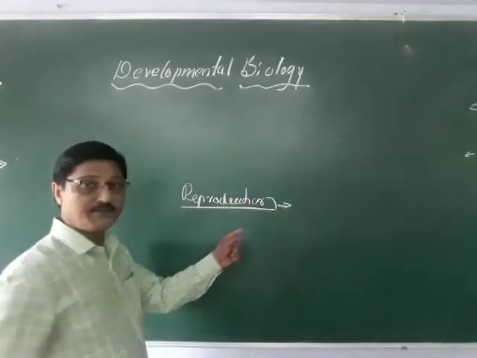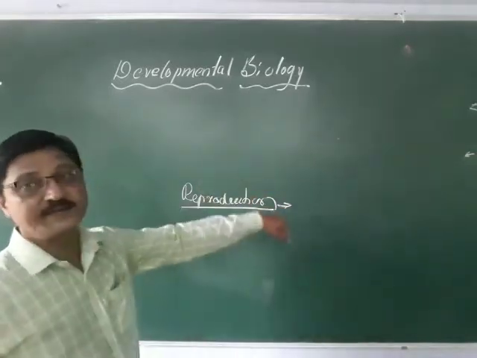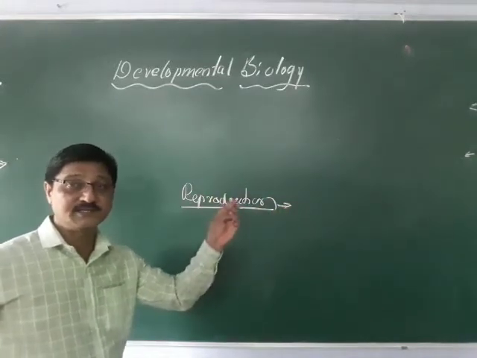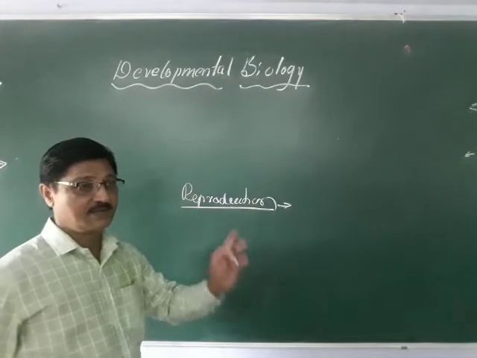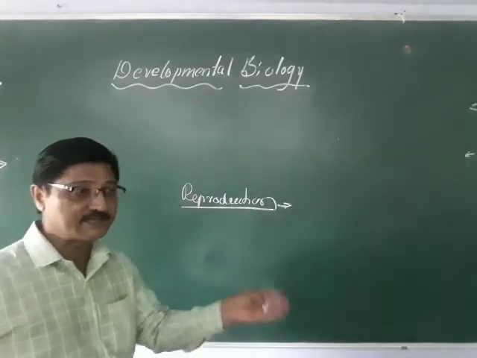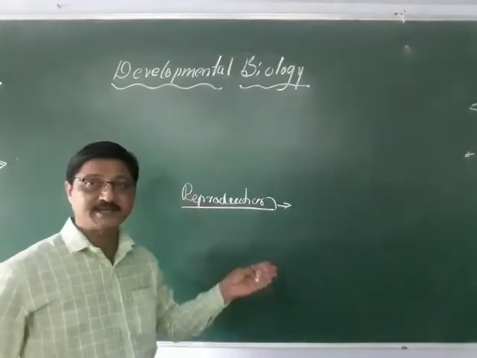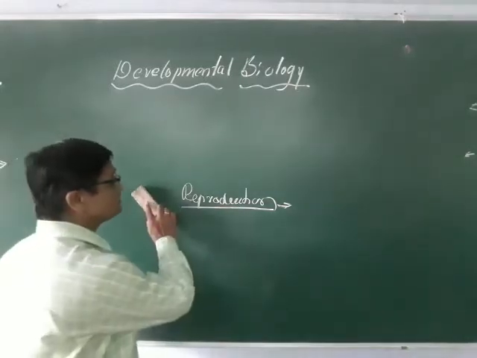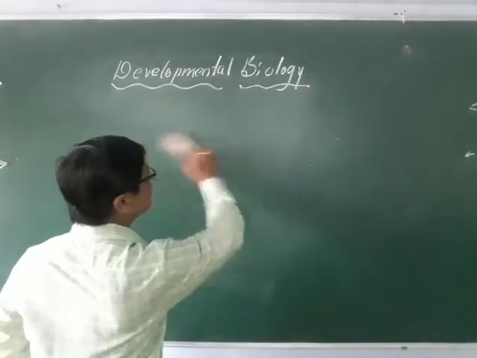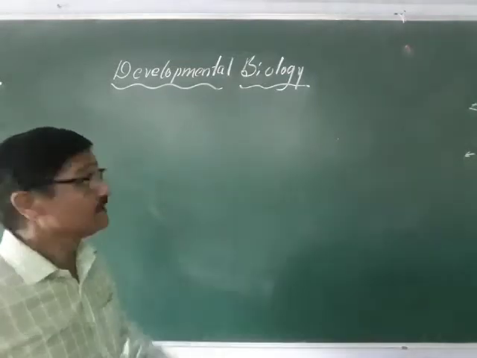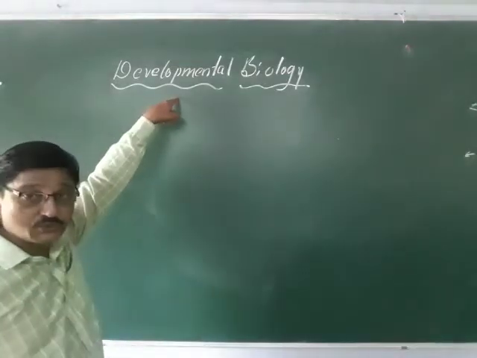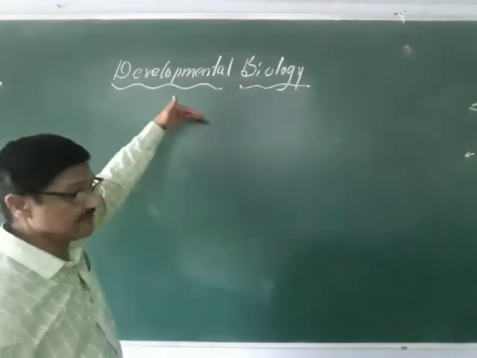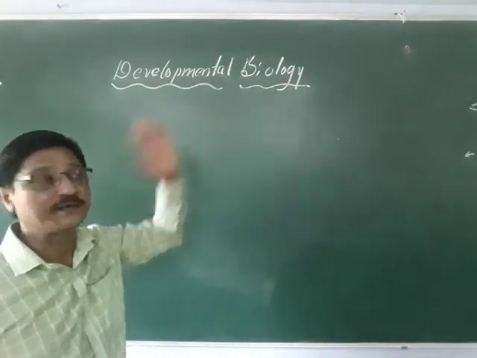Reproduction is also one of the peculiar phenomena, and it involves the transmission of similar characters from one generation to another. Take, for example, fish characters carry to the fish, mammal characters to mammals, or amphibians, like that. So these are the transmission of genetic characters from generation to generation. So here the development, growth, when a particular animal or plant attains a certain age or stage, it has to undergo the reproduction.